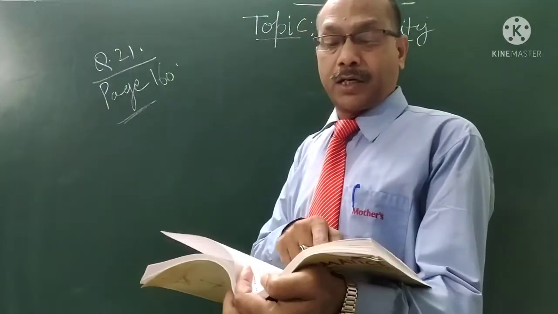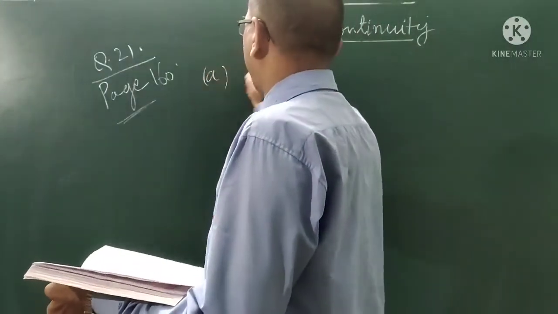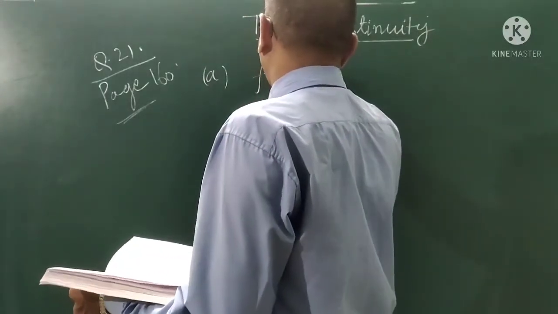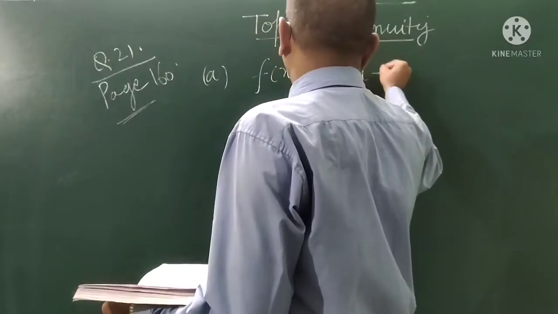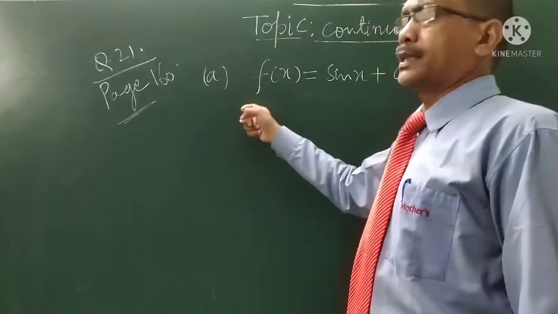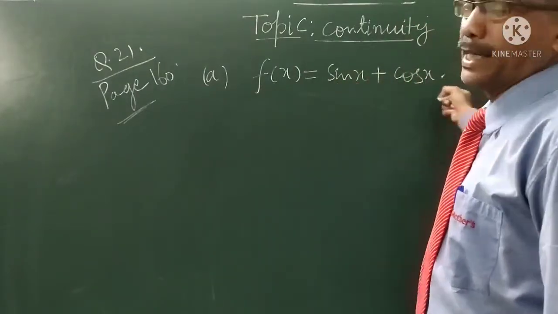Discuss the continuity of the following functions. A part: f(x) equal to sin x plus cos x. Let us discuss the continuity of the function f(x) equal to sin x plus cos x.